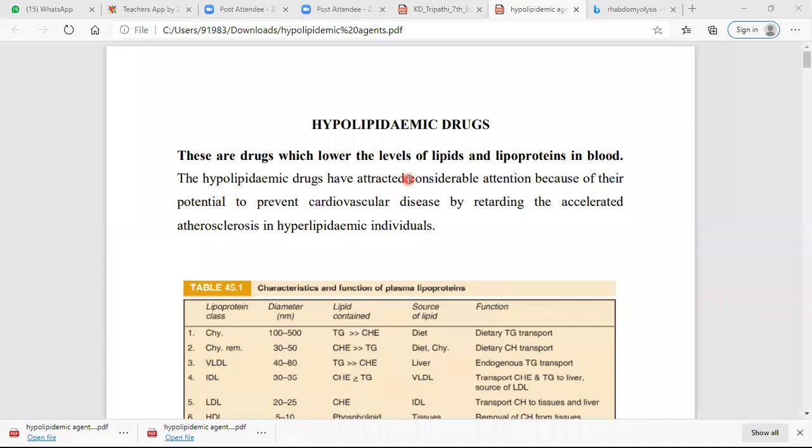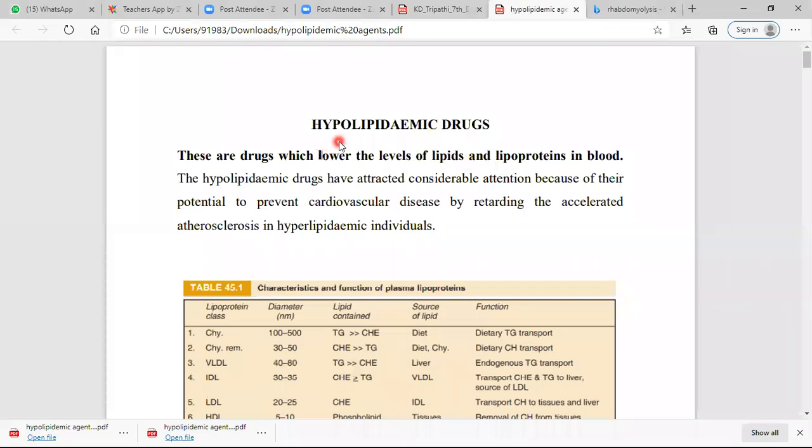Okay, today we will learn the topic hypolipidemic drugs, also called anti-hyperlipidemic drugs. These are the drugs which lower the lipid level and are useful especially in serious disorders. As the name suggests, these are the drugs which lower the level of lipids and lipoproteins in the blood.